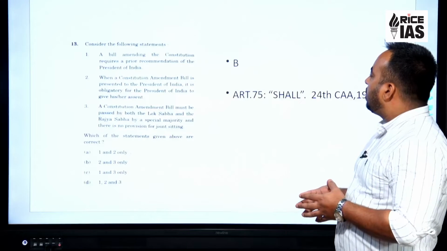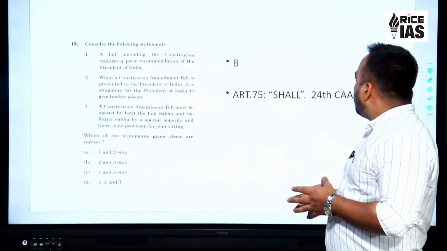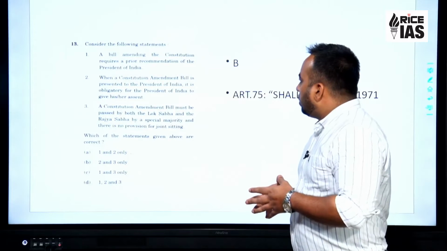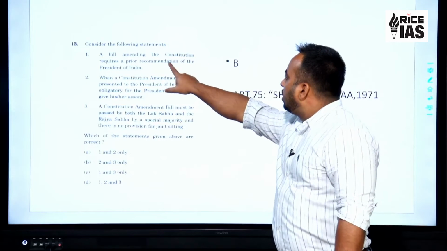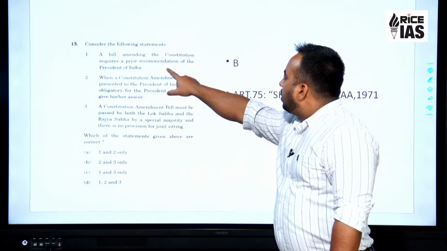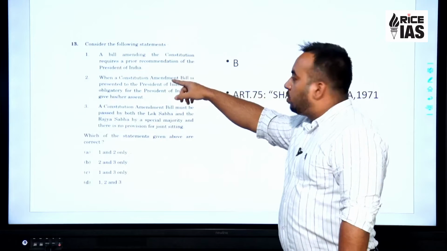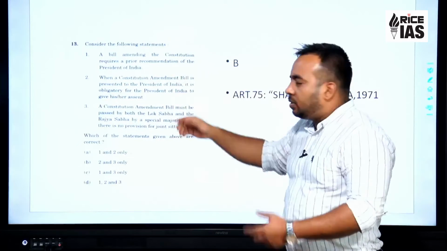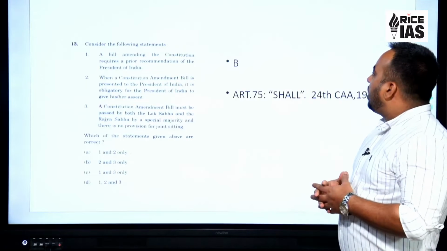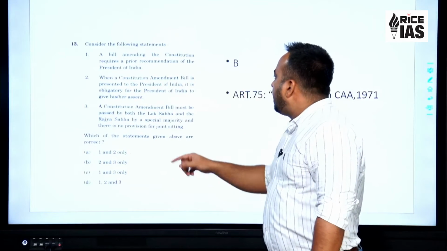A bill amending the Constitution requires a prior recommendation of the President of India. We do not study this one. So this is a knowledge-based question, and statement 1 can be eliminated on the basis of the knowledge which is imparted in the classroom and which is there in the standard sources. When a Constitution amendment bill is presented to the President of India, it is obligatory.